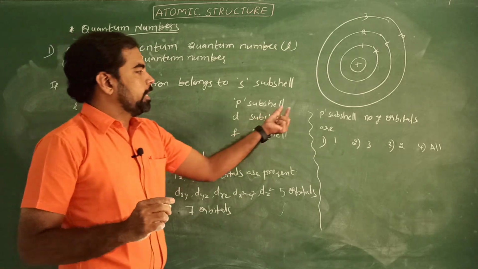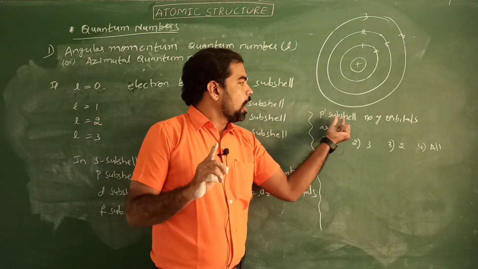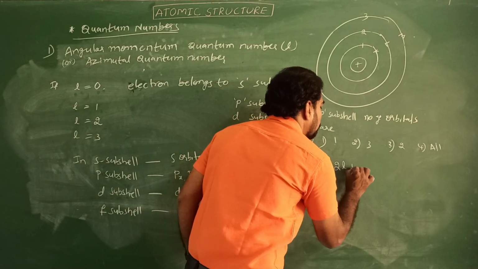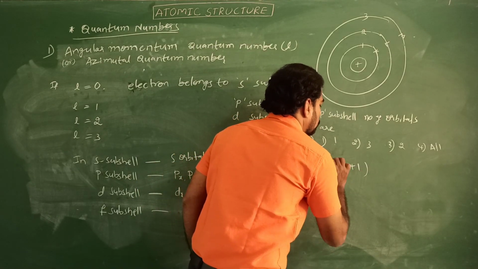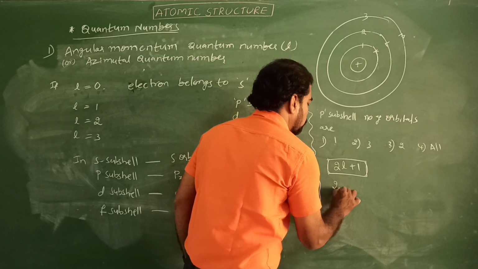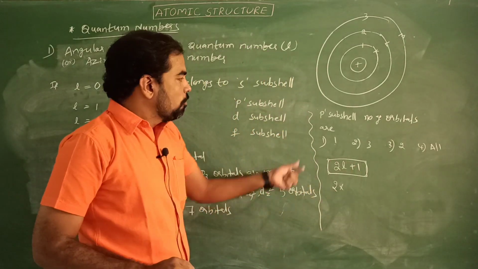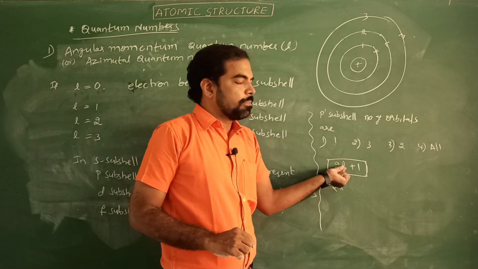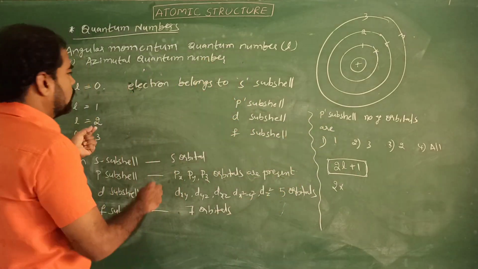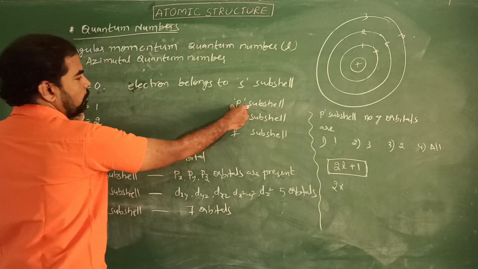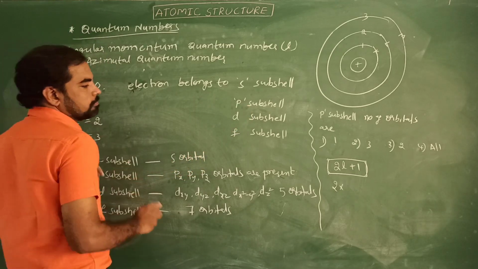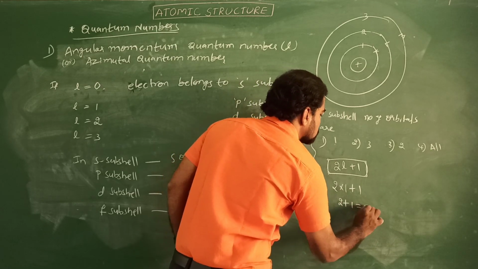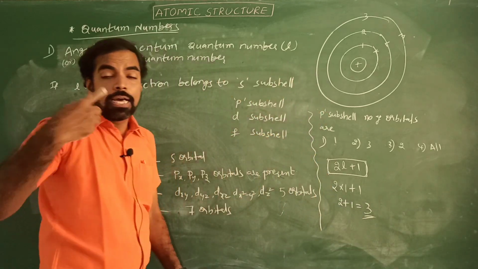Already we know the formula for the number of orbitals present in the p subshell, that is 2l plus 1. What is the l value for the p subshell? For the p subshell, the l value is 1. Simply substitute 1: 2 plus 1 means 3. So what are the orbitals?